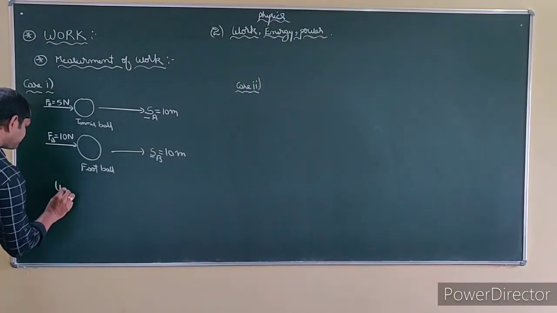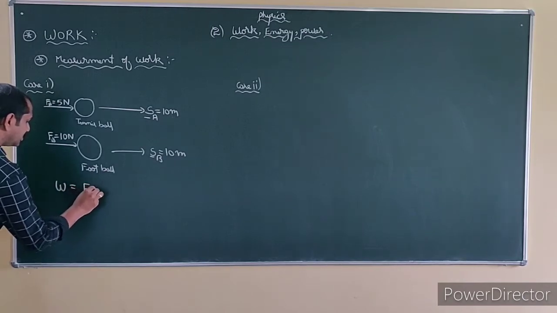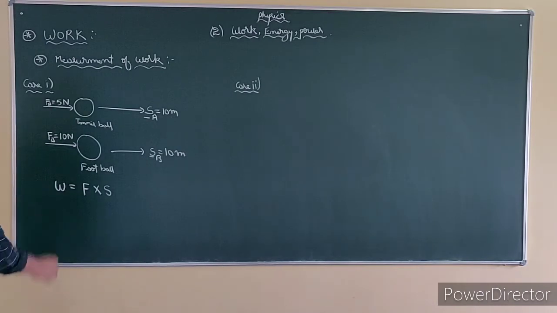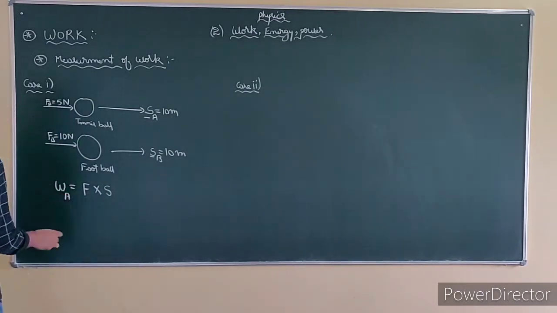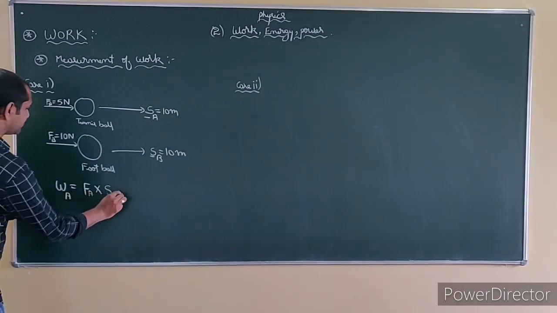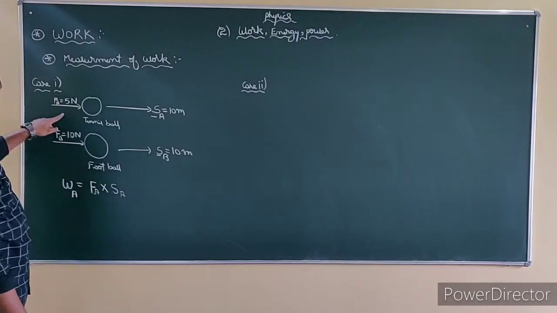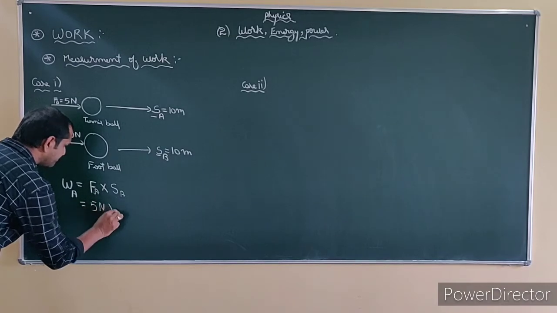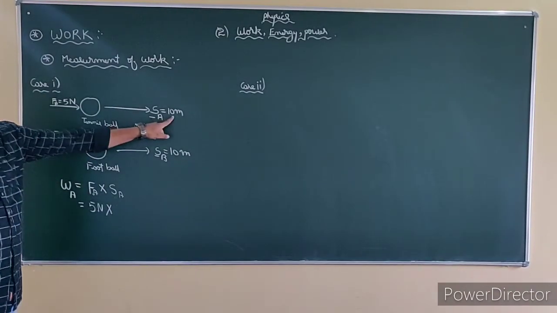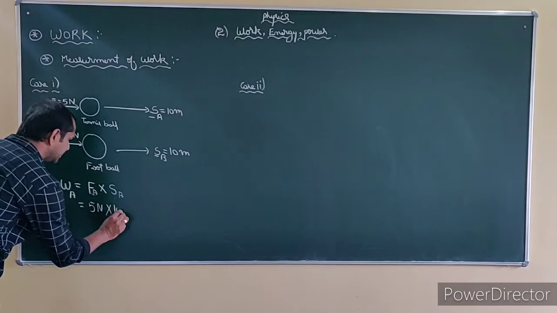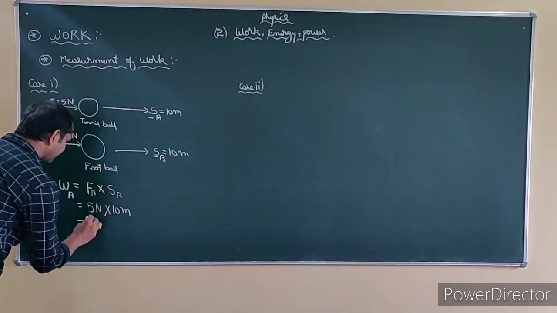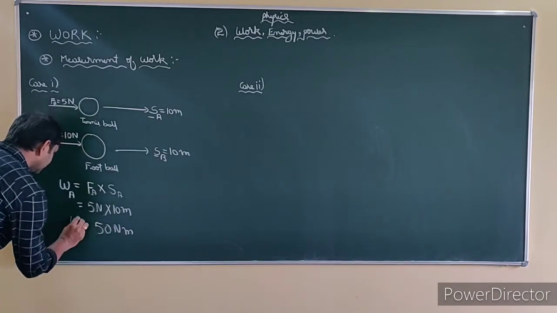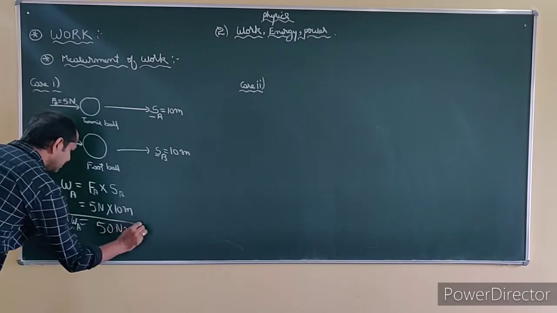We know that work done is equal to force times displacement, right? In the case of work done A, the force applied is 5 Newton and the displacement caused is 10 meter. So 10 times 5 is 50 Newton meter. This is the work done in the case of A.